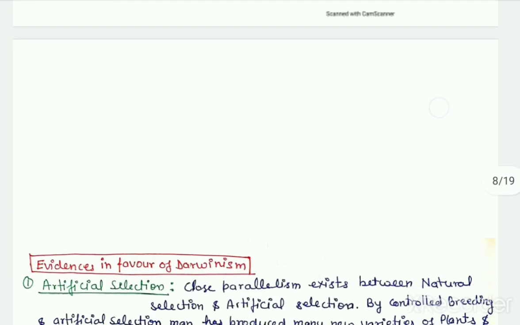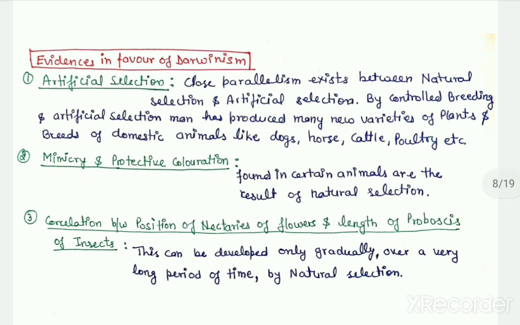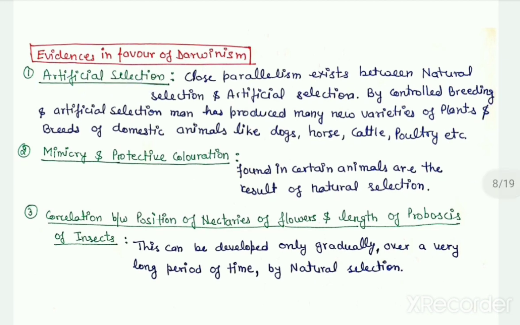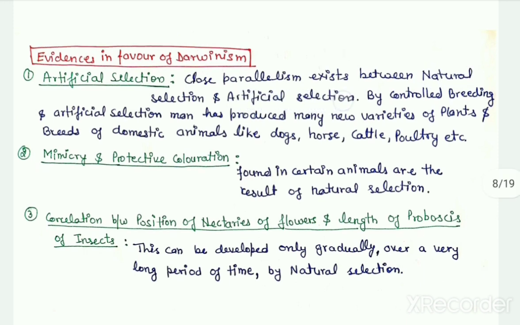And next comes the evidences in favor of Darwinism. So the first evidence is the artificial selection. A close parallelism can be drawn between natural selection and the artificial selection.